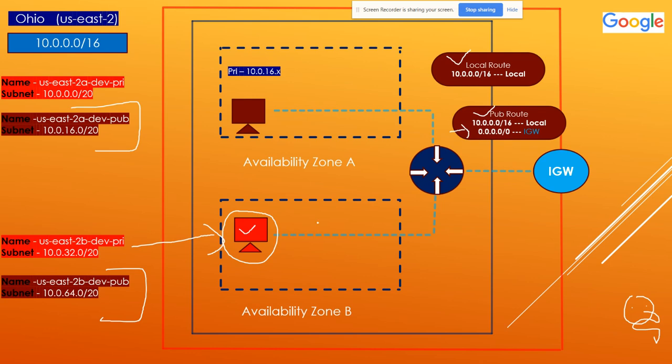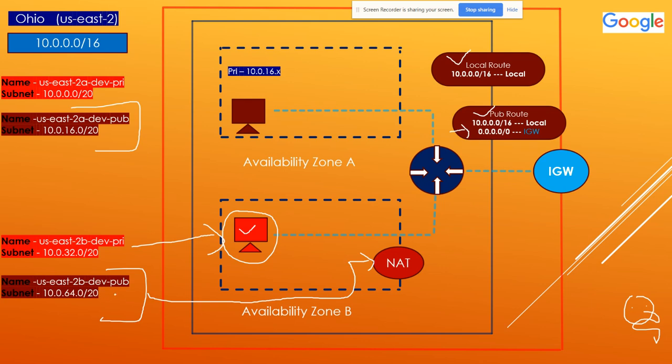For this, as I said, I have to create a NAT gateway. When you create a NAT gateway, make sure you deploy the NAT gateway inside the public subnet. The NAT gateway is always deployed inside the public subnet. Once you deploy the NAT gateway, it creates a network interface card.